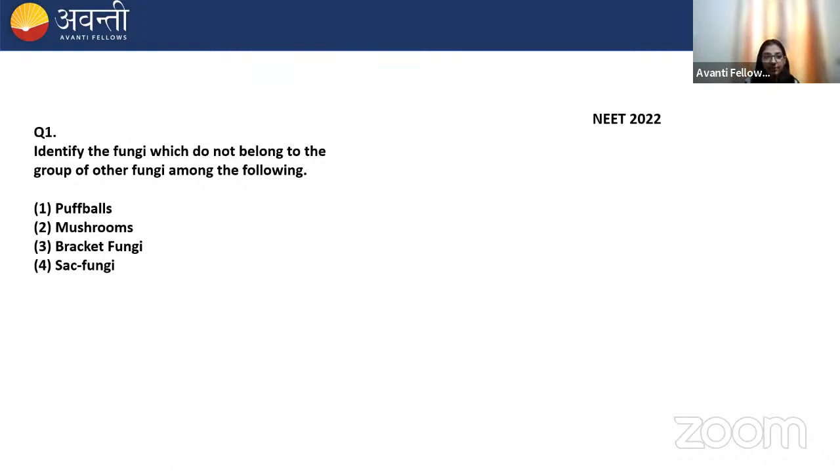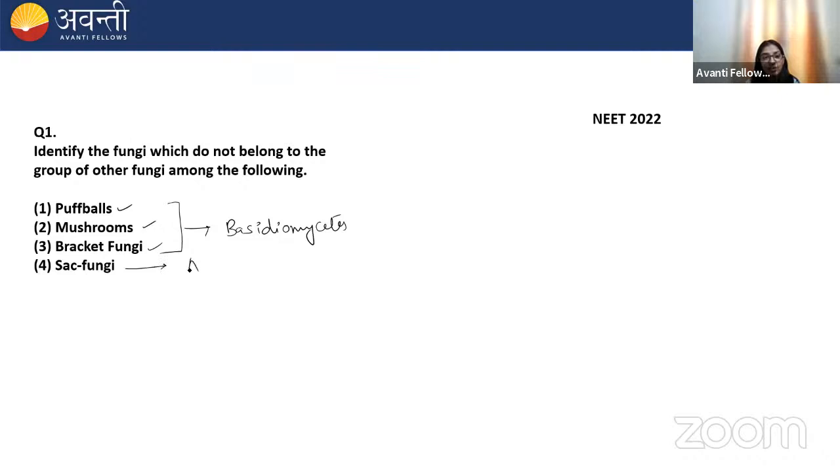Very good, Chishni. Puffballs, mushroom, bracket fungi, they all are the alternative names of Basidiomycetes.